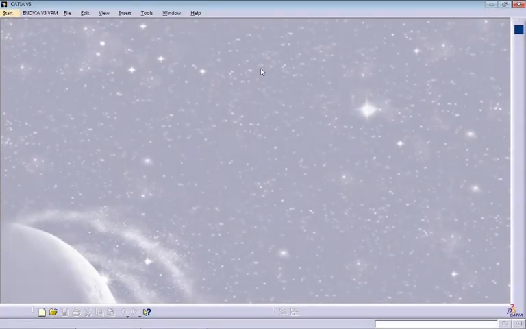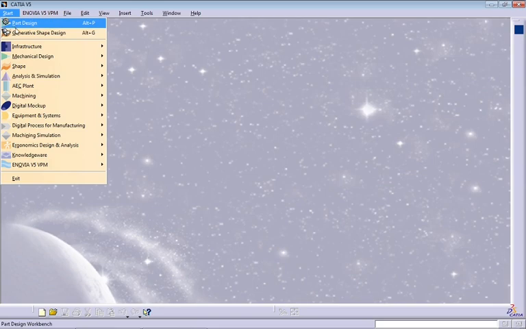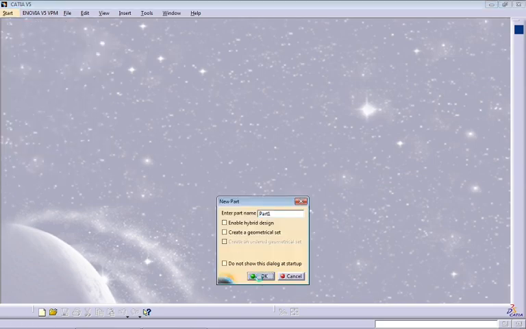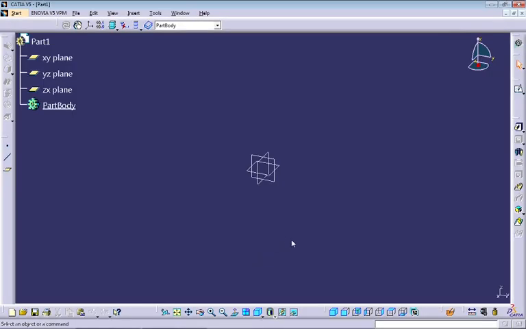Hello everybody, and today we're going to continue with your playlist with a new specific part here in Part Design. To start everything, you can select the ZX plane and create a sketch.